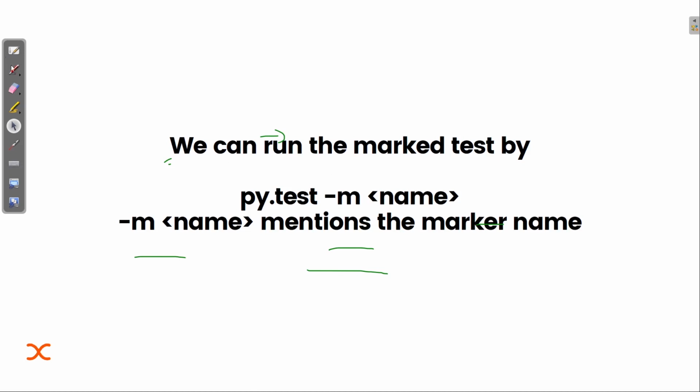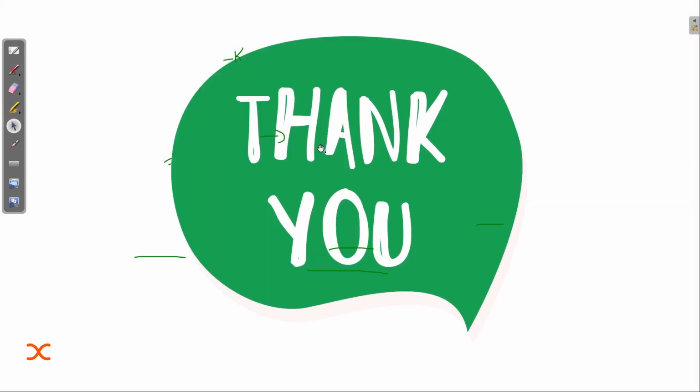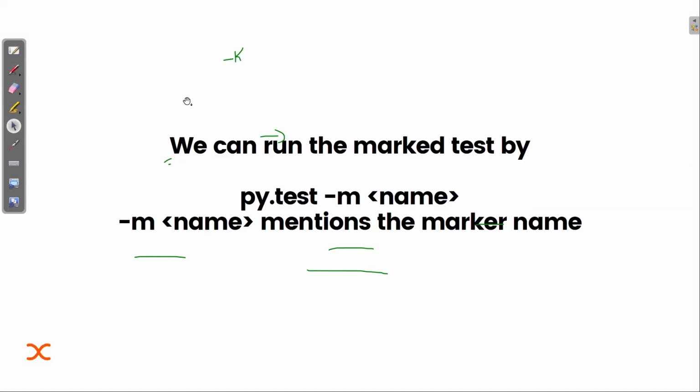Okay, and -k was used for substring, if you remember. Then after that we have the marker name. By the help of this the interpreter will understand that yes, I need to search for this marker name to execute or to test. So -m, or you can say dash m, and then the name mentions the marker name. Okay, so I guess by this the theory part is clear.